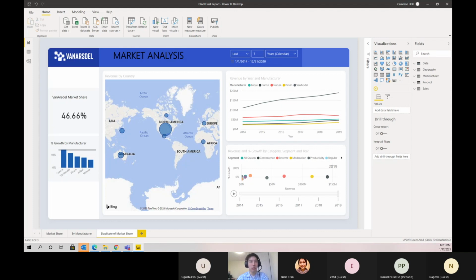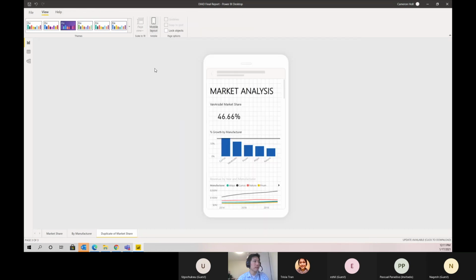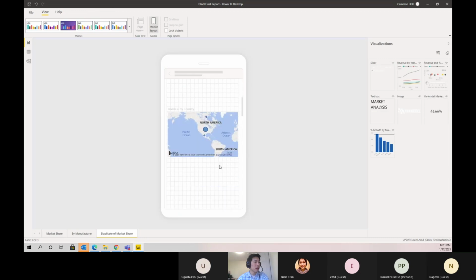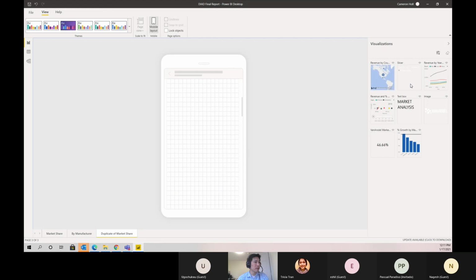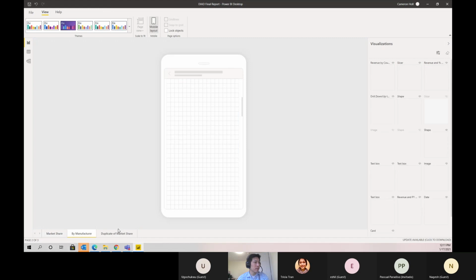So in order to get to the mobile view, we're going to click View at the top of the ribbon, and then we're going to click Phone Layout here, or Mobile Layout. Seems I already edited it, so we will redo this from start. Based on the page that you have selected, you'll see visualizations on the right. So if I navigate to this first market share, you'll see that white. If I navigate to here, you'll see that the text box is black.